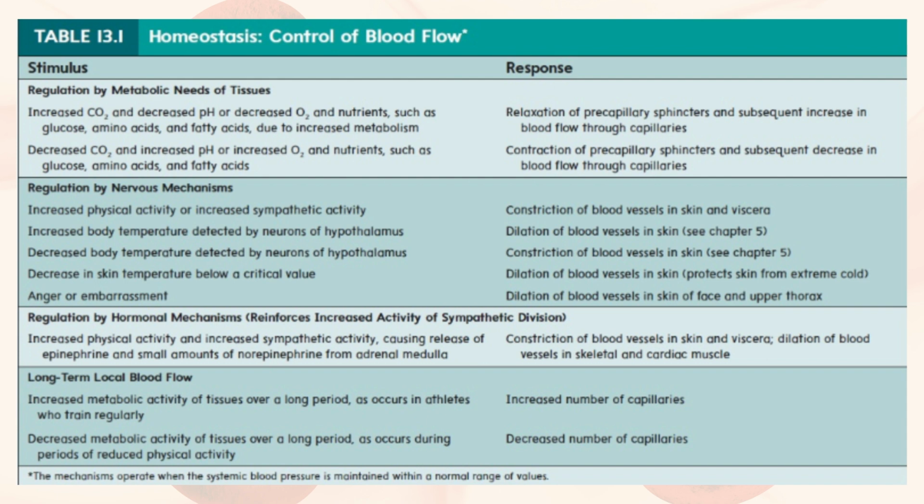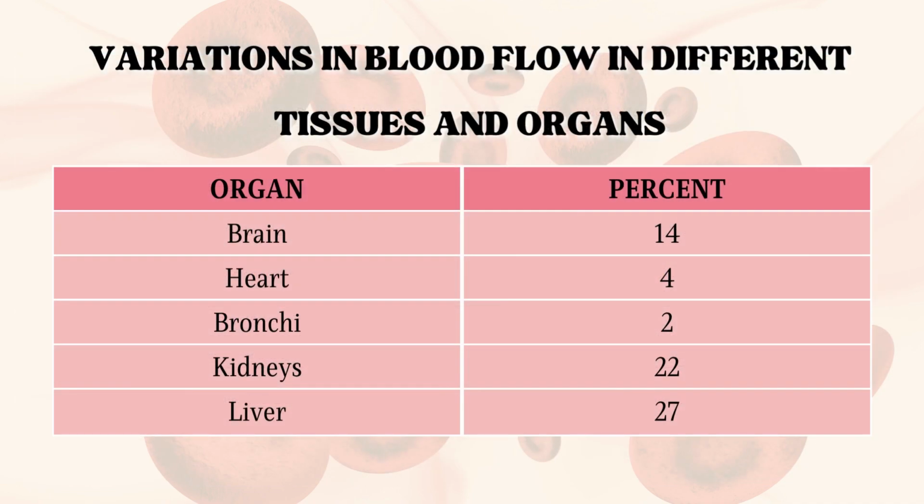This is the table for the homeostasis control of blood flow, wherein other factors that control blood flow through the capillaries are the tissue concentrations of oxygen and nutrients, such as glucose, amino acids, and fatty acids. Blood flow increases when oxygen level decreases, or to a lesser degree when glucose, amino acids, fatty acids, and other nutrients decrease. An increase in carbon dioxide or a decrease in pH also causes the precapillary sphincters to relax, thereby increasing blood flow.